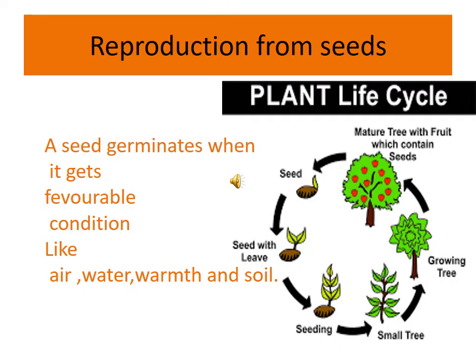Reproduction from seeds. A seed germinates when it gets favorable conditions: air, water, warmth and soil. Once again I repeat, the favorable conditions are air, water, warmth and soil. This is very important for seed germination. Okay. Next, the importance of seeds.